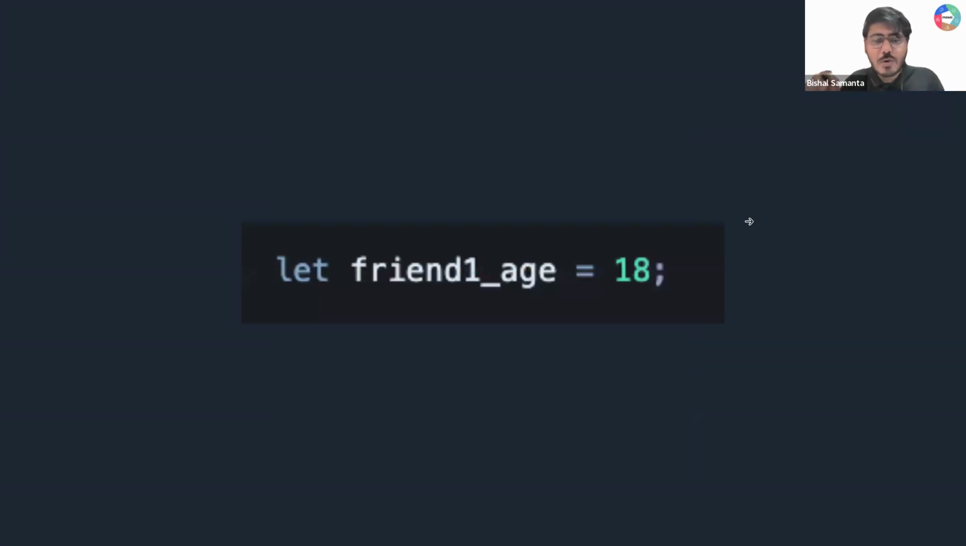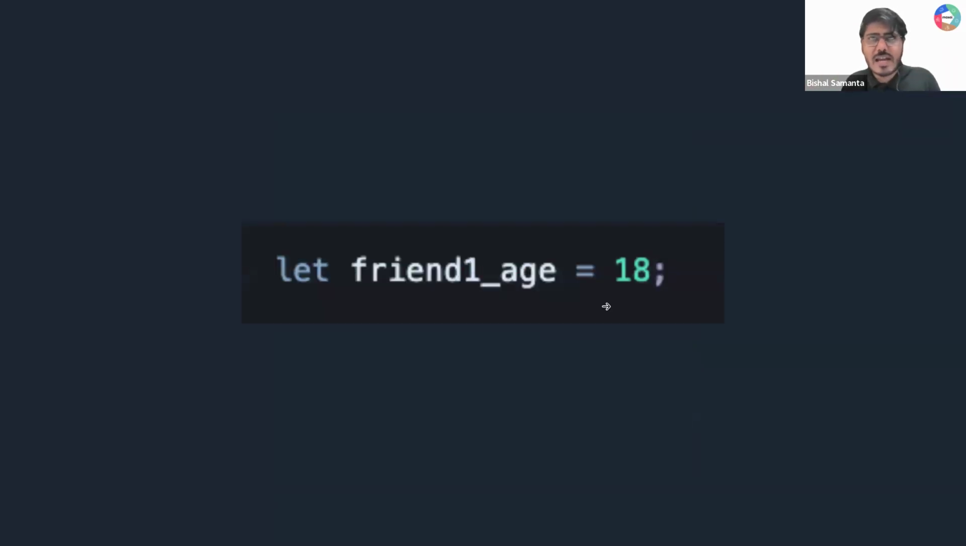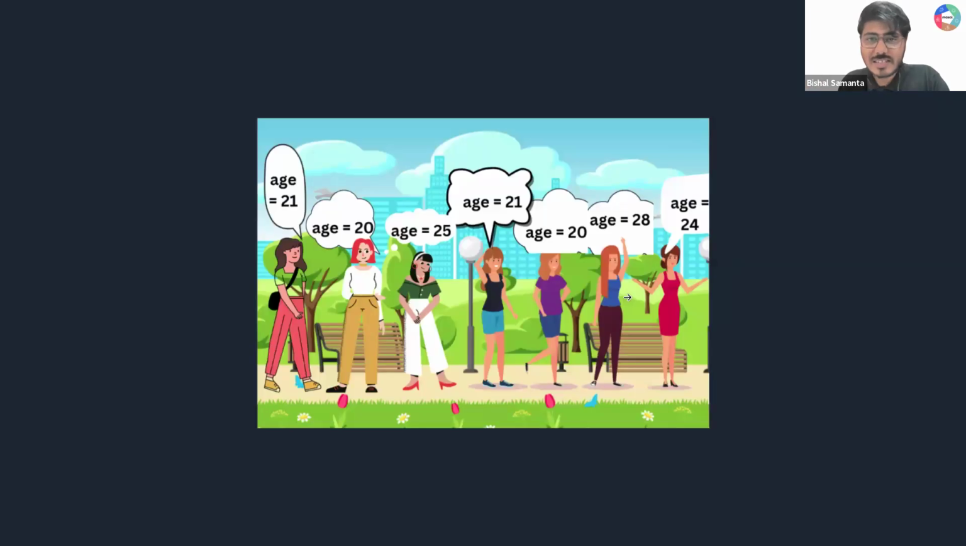Now what Pablo will do, so Pablo will be creating a variable, so let friend one age, and here Pablo will be storing 18. Is that clear, guys? So very simple. Pablo wants to store his girlfriend's age, and Pablo will be creating a variable and storing this value 18, and done. Clear hai everyone?